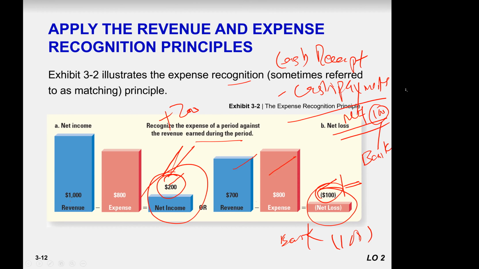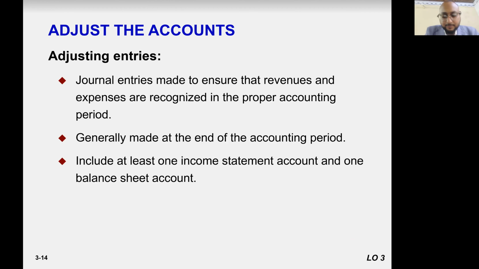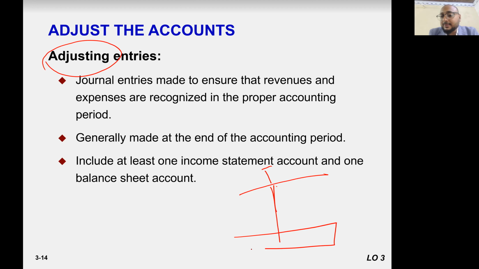Now adjust the accounts. So adjusting entries. In addition to all other entries that we discussed, okay, we started the business, we pay rent, pay all the stuff, we must adjust the entries before closing the account. So what is closing the account? This is the account when you are balancing.